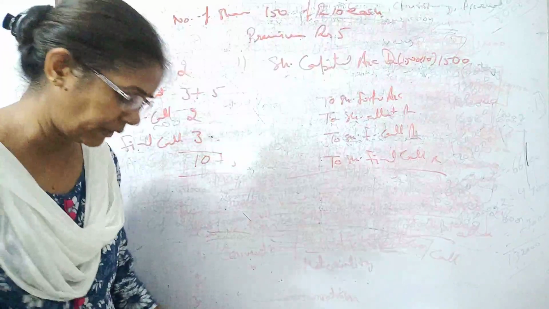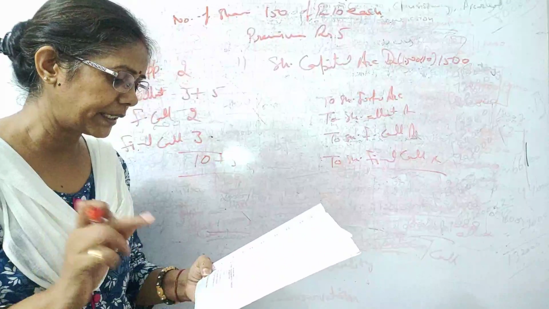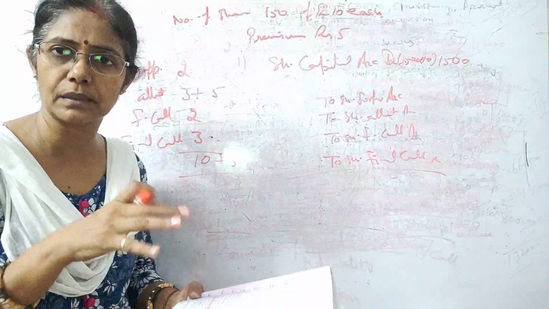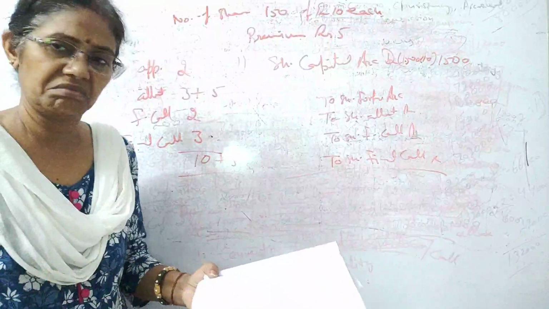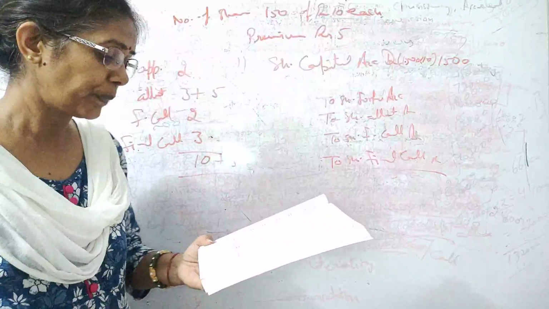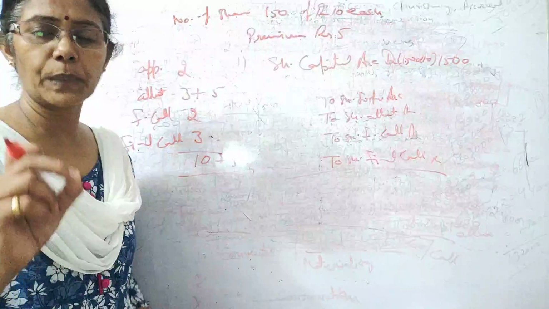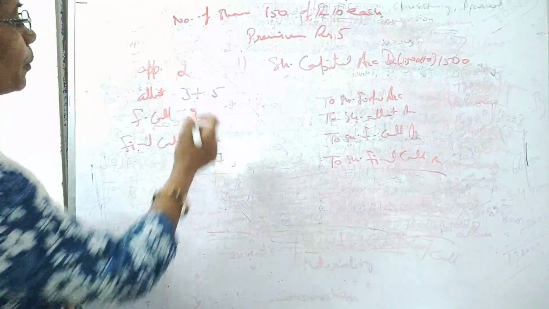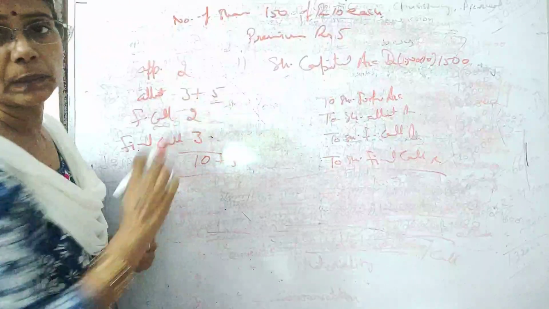Let's see one by one. First, it is telling non-payment of allotment money. Here it is not mentioning that this is on pro rata, so it is not on pro rata. We can see the question, it is quite visible. So 8 rupees on allotment is not paid by the person. Remember students, 8 rupees is including 5 rupees premium also.